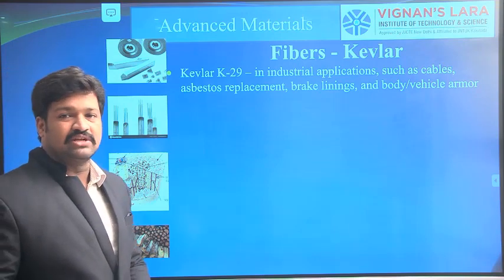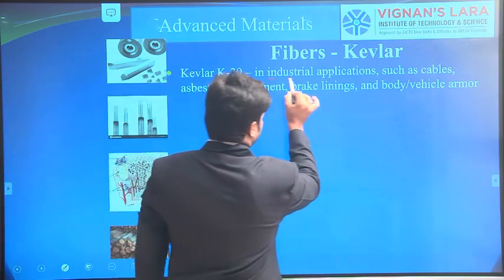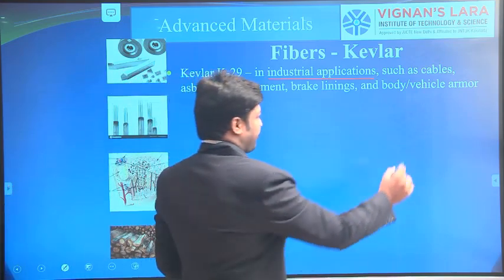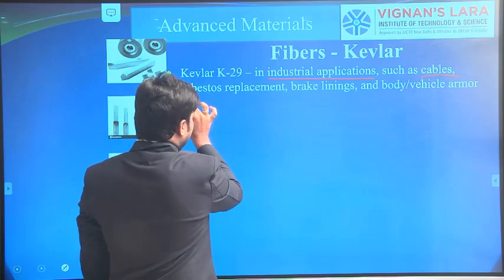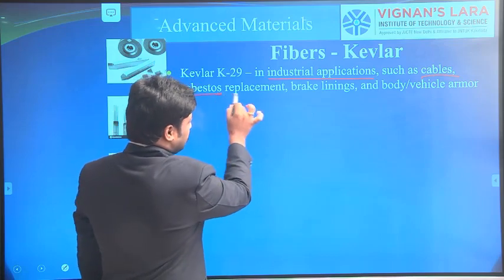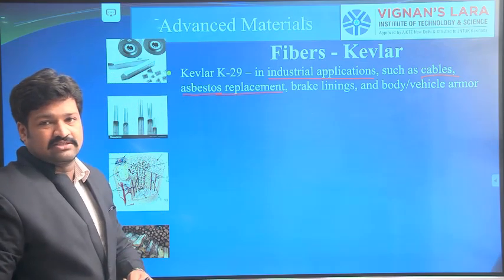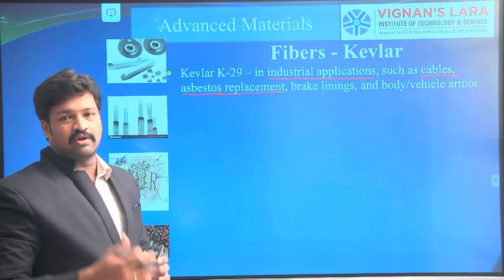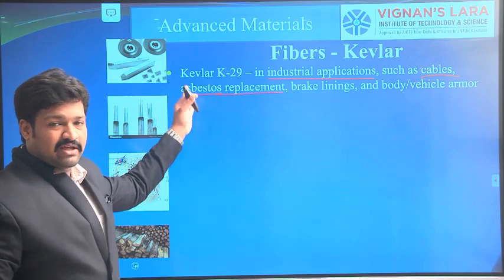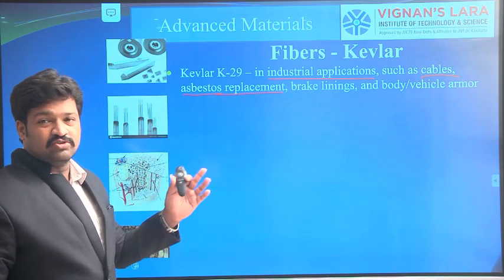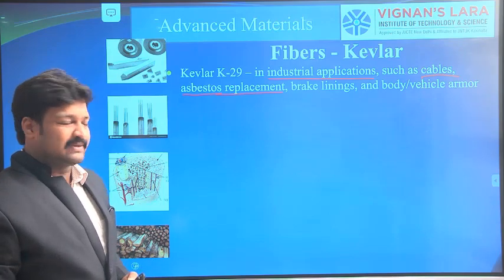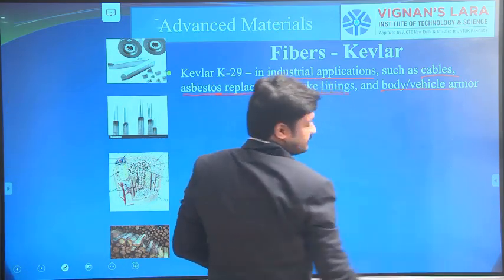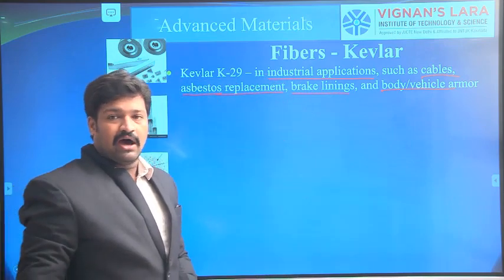These are highly used in industrial applications for the manufacturing of cables and asbestos. Now these are used for replacing the asbestos. As you know, asbestos is used for heat resistance, for roofing and so on. Kevlar K29 is used for the replacement of the existing asbestos. And these are used for brake liners and for the body or construction of our armors.